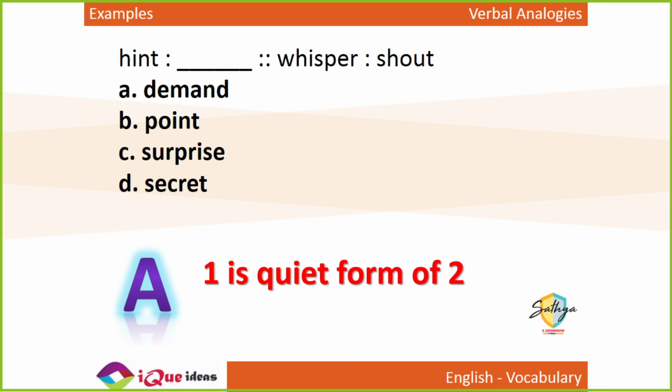No, to hint at something means you want something but you are asking it in a very subtle manner. To point at something is to show something, right? To point is not an extreme form of hint. The extreme form of hint is demand. Point cannot be the answer. Kushi, you get that? Because point is not an extreme form of hinting. In English, when you say you're hinting at something, it means you want it but you're giving subtle clues. Hence, the better option from the given options is demand. Hope you got that.